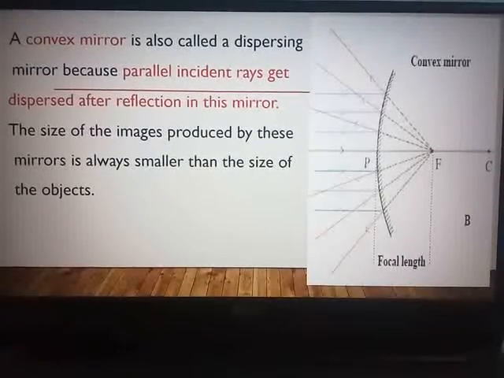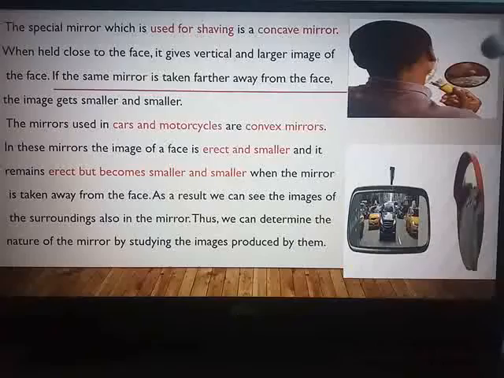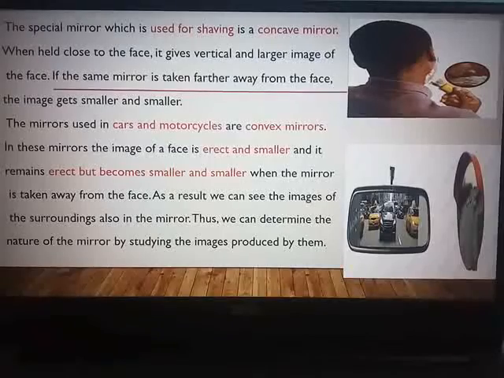Now let us see where the concave mirror is used. The special mirror used for shaving is a concave mirror. You can see a figure over here: a person is shaving, and the mirror used is a concave mirror. When held close to the face, you know, while shaving the mirror has to be near the face, it gives a vertical and larger image of the face. Why? Because the nature of the image here depends upon the distance of the object from the mirror. The closer you bring the mirror, the larger the vertical image of your face.